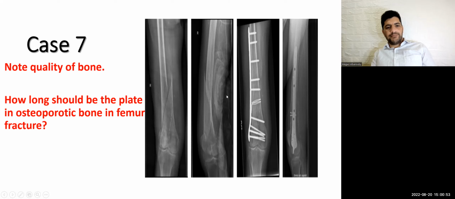How long should the plate be in osteoporotic bone in the femur? The plate could be from one metaphysis to the other, to distribute the stiffness and make a low stiffness construct.